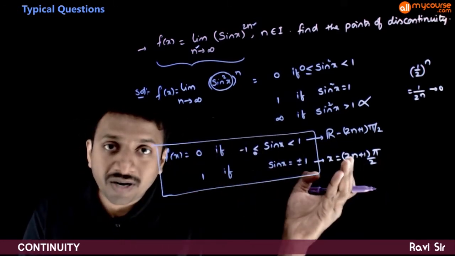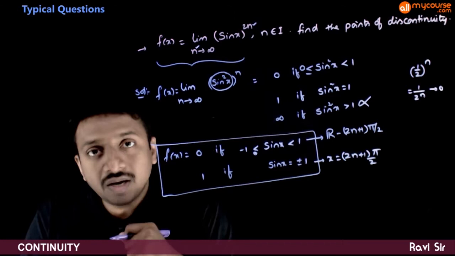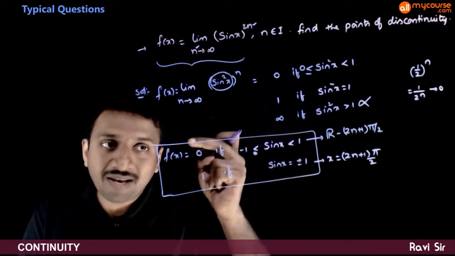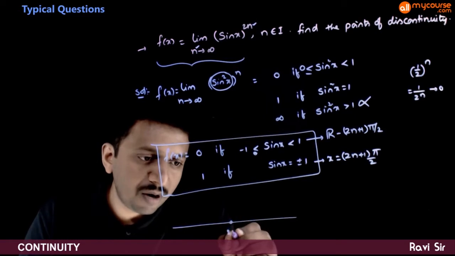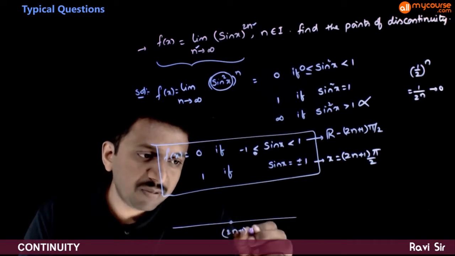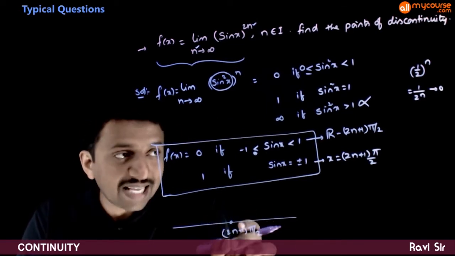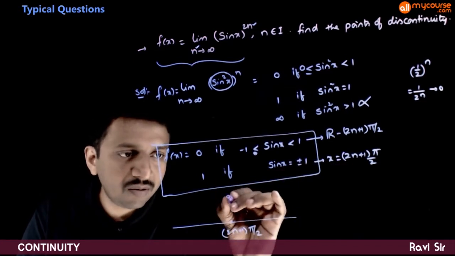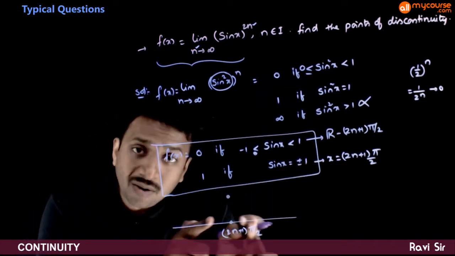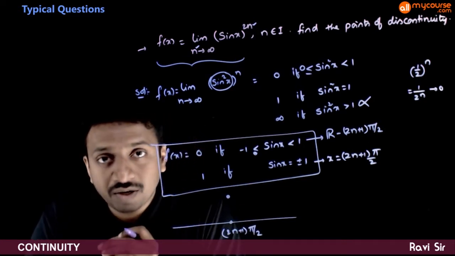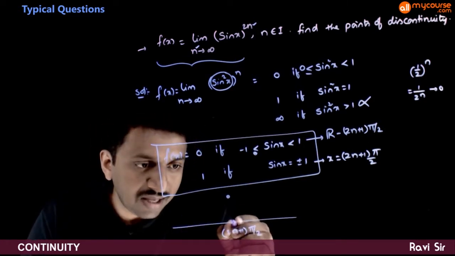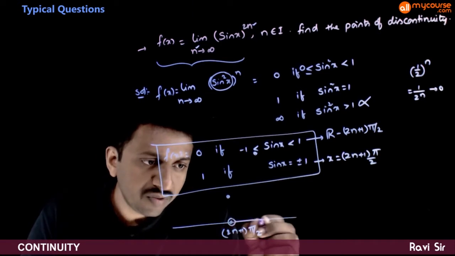So at the boundary points, as you can see, the functional value is 1, but the limit value is equal to 0. So if you take any point of the form (2n plus 1) times pi by 2, exactly at this point the functional value is equal to 1. But around this point, when x is not equal to (2n plus 1) times pi by 2, the functional value is going to 0.